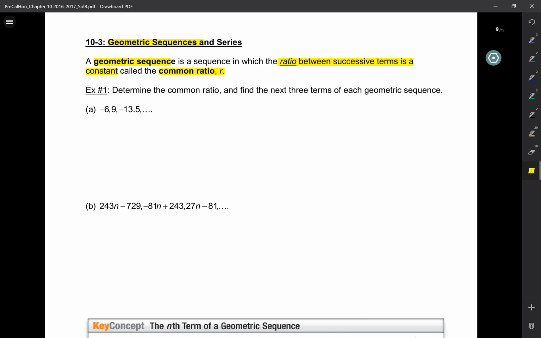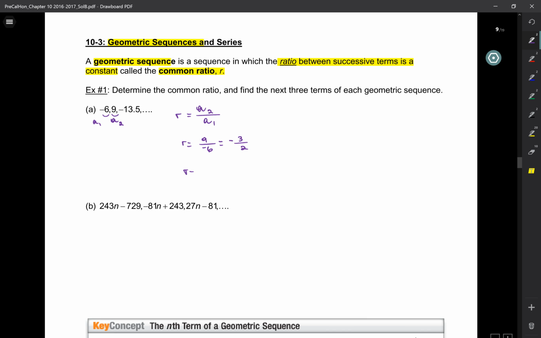So that means if I take two terms, and if I divide them, I get the same. Take a look here. This is A2 and this is A1. If I do A2 over A1, this is the common ratio R. So A2 over A1 is 9 over negative 6, which is negative 3 over 2, right?